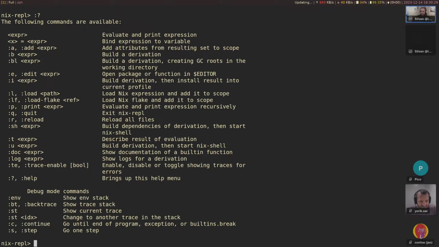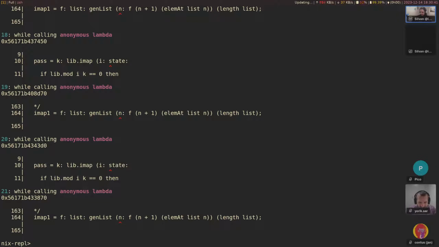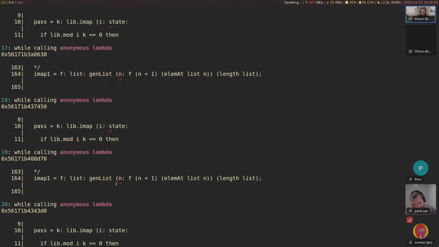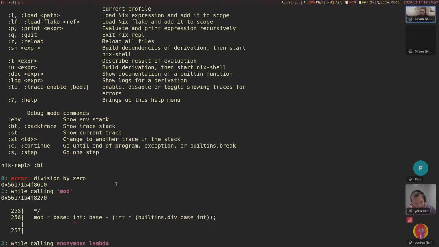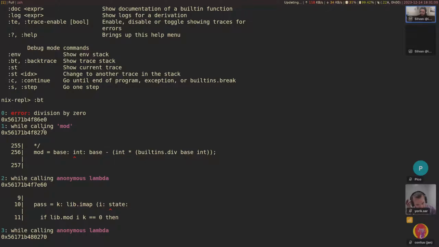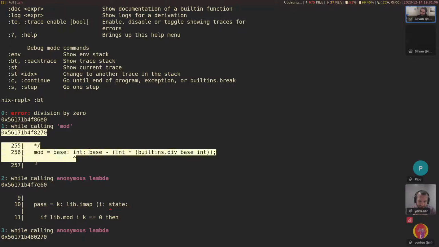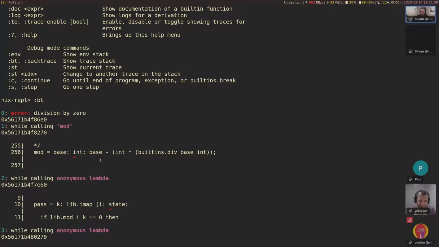Okay, division by 0. Let's just see what we can do here. Yes, you can see I'm not actually used to using the debugger. But so we have backtrace. Actually, that is kind of useful because otherwise you'd have to use --show-trace to get the backtrace. Okay, while calling, although this is inverted, isn't it? Yeah, it sure is. So okay, in this case, we can see, yeah, this is actually terrible. It's exactly the opposite order from what you get with show trace.